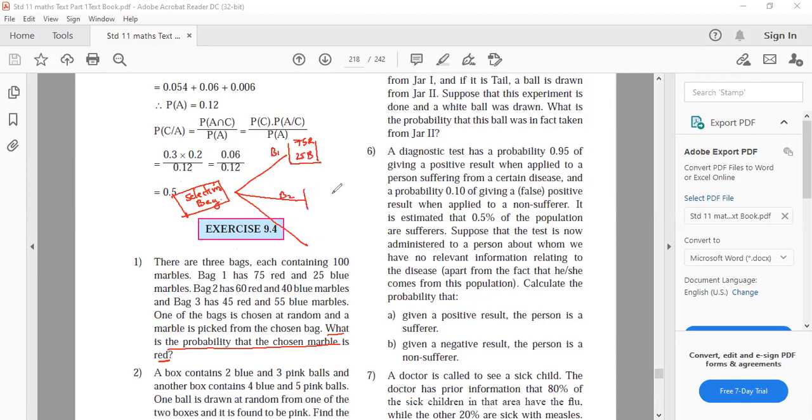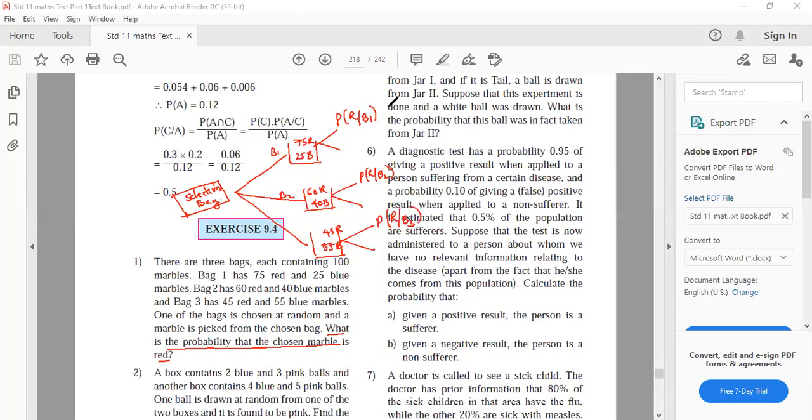Bag 2 contains 60 red and 40 blue. Bag 3 contains 45 red and 55 blue. Now tell me, what do you call this first result? Drawing a red ball given that bag 1 is selected. Drawing a red ball given that bag 2 is selected. Drawing a red ball given that bag 3 is selected.